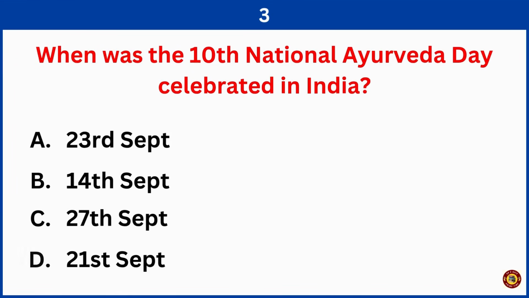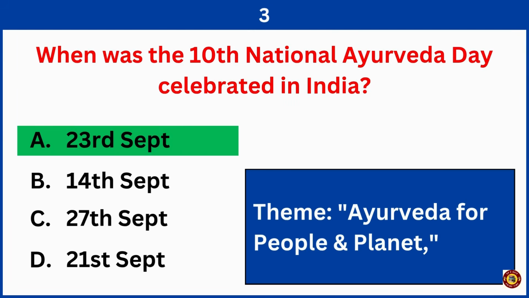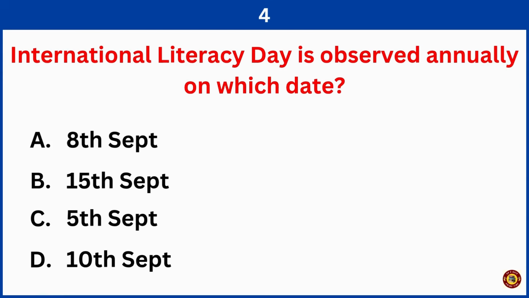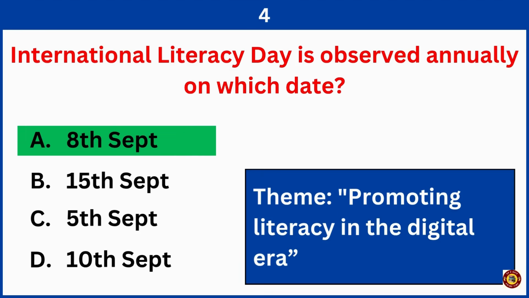When was the 10th National Ayurveda Day celebrated in India? Correct answer is option A, 23rd September. International Literacy Day is observed annually on which date? Correct answer is option A, 8th September.